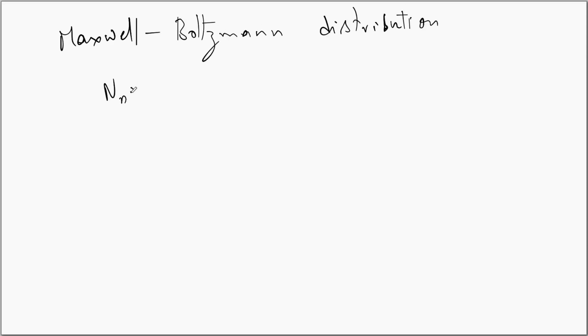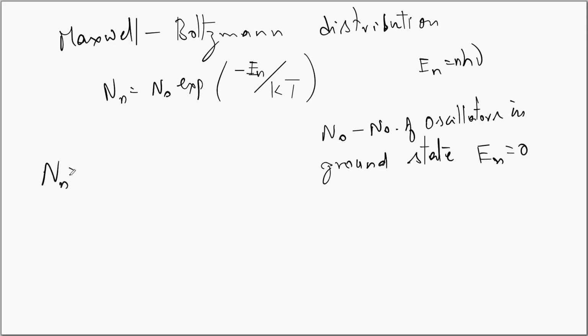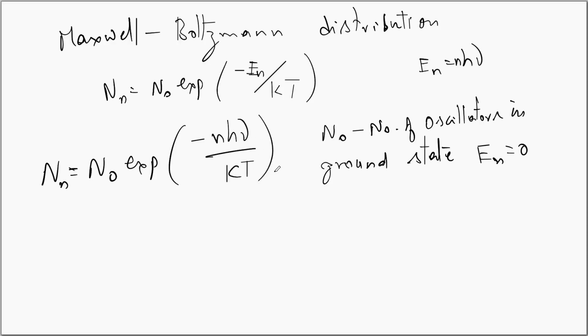N is equal to n0 exponential minus En upon kT, where En is equal to n h nu and n0 is the number of oscillators in the ground state, that is E is equal to 0. This can be written as N is equal to n0 exponential minus n h nu by kT. This is called the Maxwell-Boltzmann distribution function. We make use of the Maxwell-Boltzmann distribution function to obtain the average energy of the oscillators.